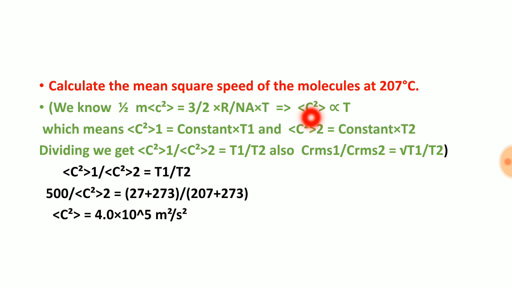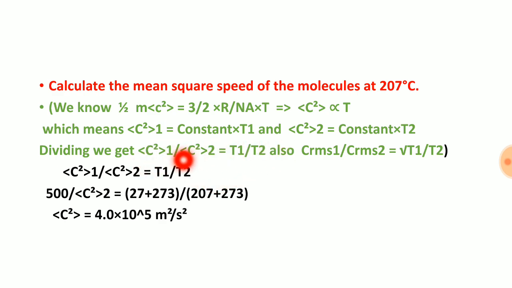If I write this, then c1 square will be constant times T1, and c2 square will be constant times T2. This is the first case, and this is the second case. If you divide this, we will get c1 square by c2 square is equal to T1 by T2. This is the mean square velocity at the given temperature T1, and this is the mean square velocity at the given temperature T2.